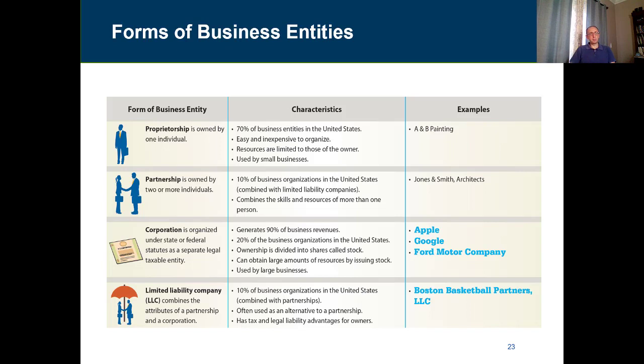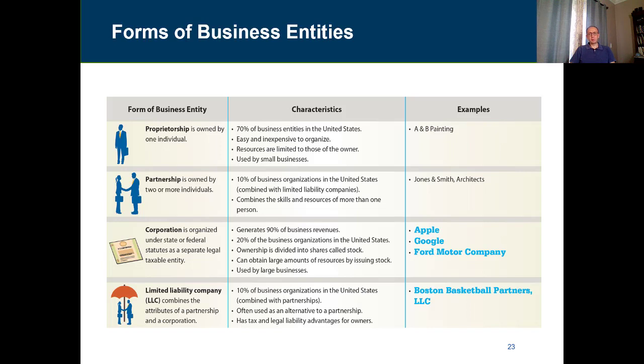So a proprietorship is a business that's owned by one individual. And you can see here that in the United States, it's about 70% of business entities. Most businesses, like 70% of businesses, are one-owner businesses. Why is it very common? Because it's easy and inexpensive to organize. The resources are limited to those of the owner, and it's used by small businesses. So most small businesses are structured as sole proprietorships.